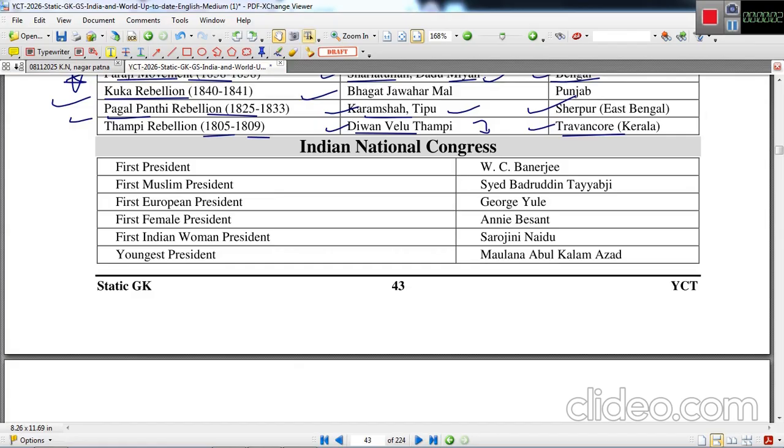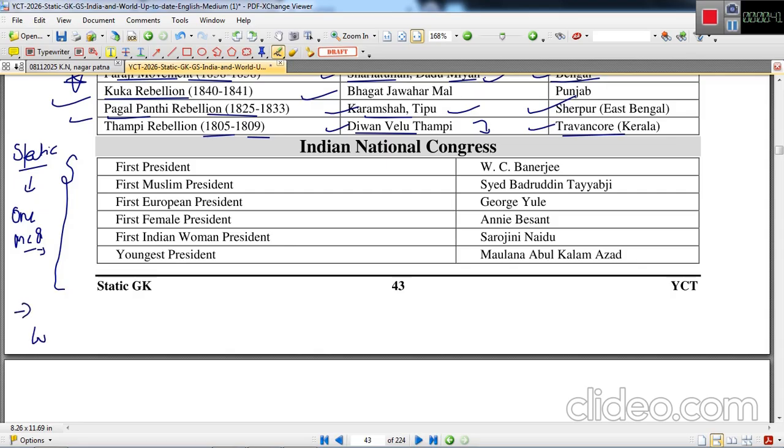So now let us discuss the Indian National Congress, the important facts related to it. In this book you will not find detail about the formation of the Indian National Congress or the theory behind it, like the safety valve theory. This is a static book in which important one-liners or MCQs may be asked, but for detail you have to refer to a different book.